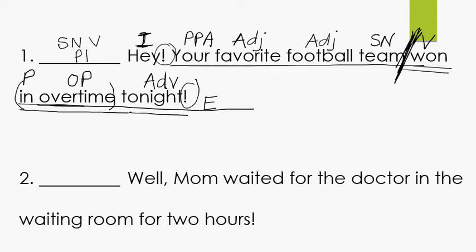All right, let's look at the next sentence. Well, Mom waited for the doctor in the waiting room for 2 hours. All right, so let's look at this sentence. Do you see any prepositional phrases? Or prepositions, excuse me. For. All right, let's label that P. For what or for who? Whom or what? For the doctor. Object of the preposition. Article adjective A.